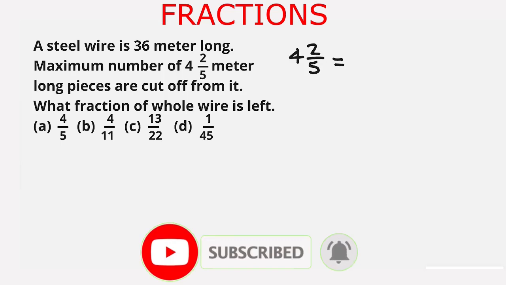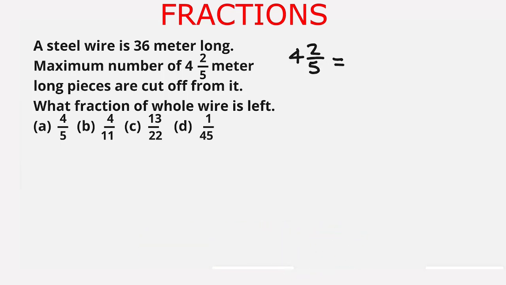4 whole and 2 upon 5 is equal to 5 times 4 is 20 plus 2 is 22. So it is 22 upon 5. 36 can be written with denominator 5 as 180 upon 5. Why have we written 36 equal to 180 upon 5?